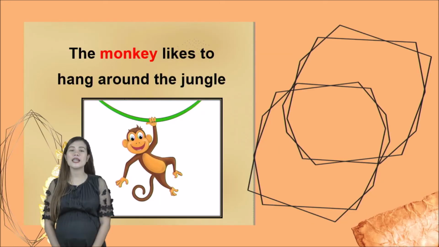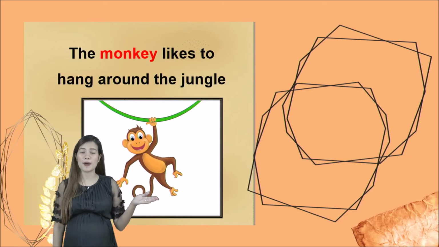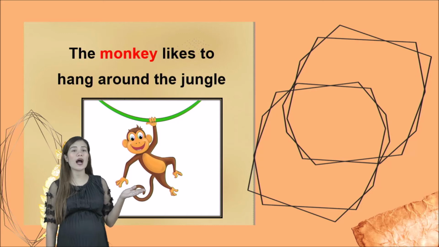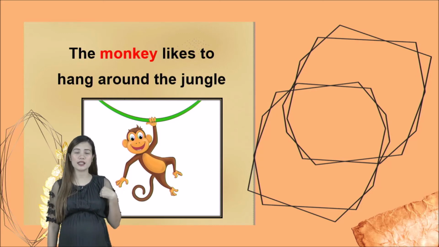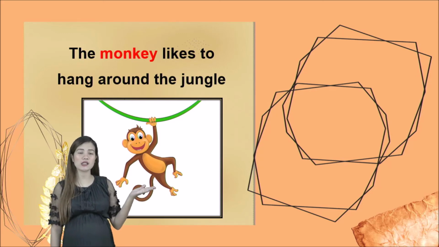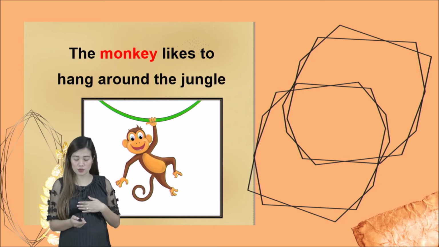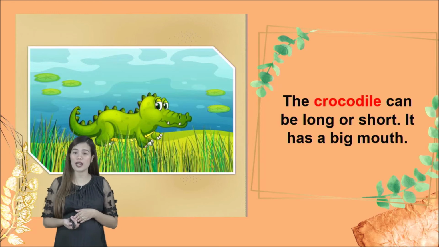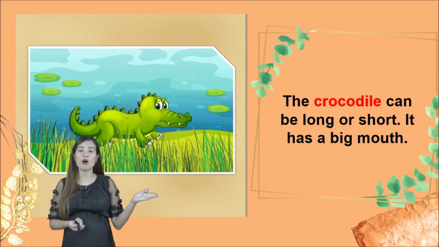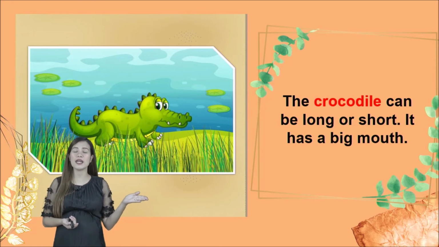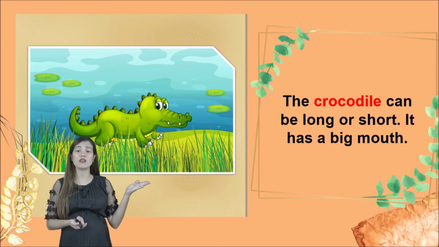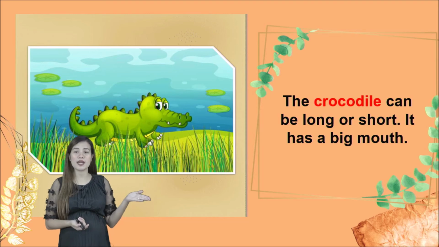The next one, we have the monkey. The monkey likes to hang around the jungle. Again, kids, the monkey likes to hang around the jungle. And the last animal in the zoo, we have the crocodile. The crocodile can be long or short. It has a big mouth. Again, kids, the crocodile can be long or short, and it has a big mouth.